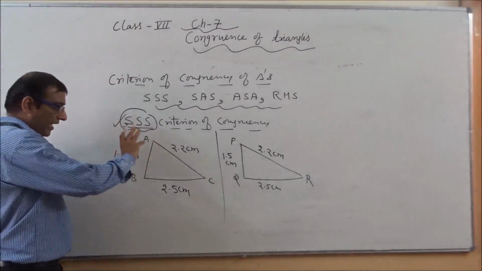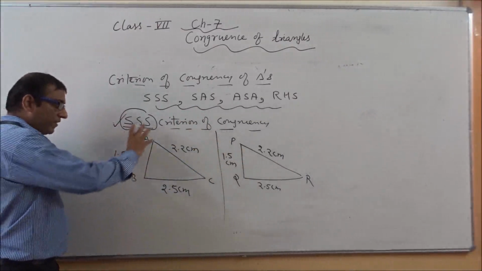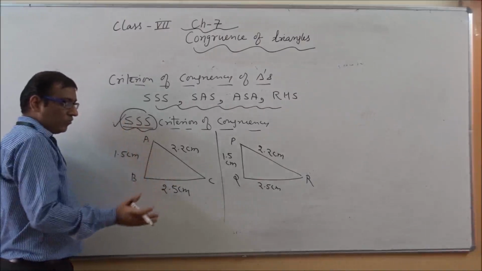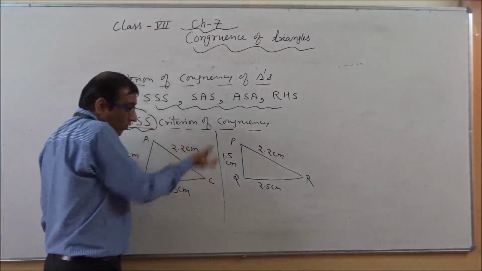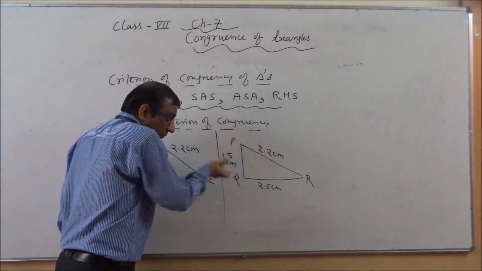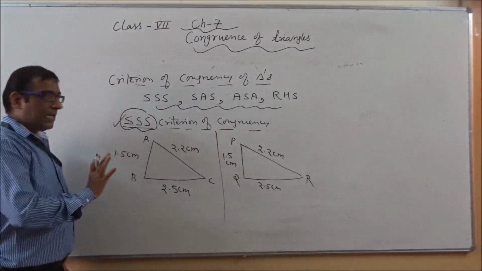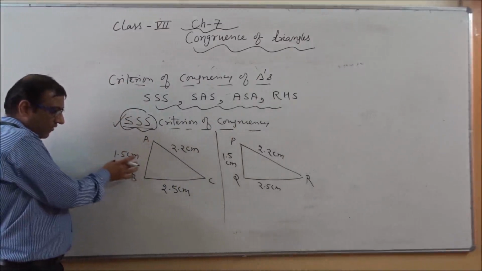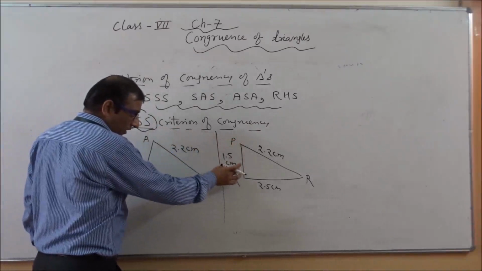So we can say triangle ABC is congruent to triangle PQR if these 3 sides of triangle ABC are equal to the corresponding sides of the other triangle PQR. Then these 2 triangles are congruent, otherwise they are not congruent. As you see here, the measurement of AB side is 1.5 centimeter, and here also the measurement of PQ is 1.5 centimeter.